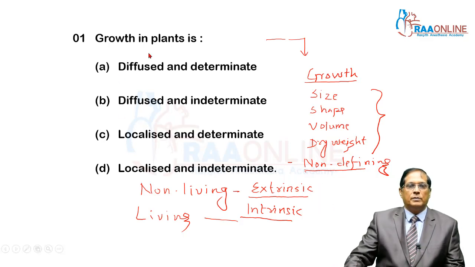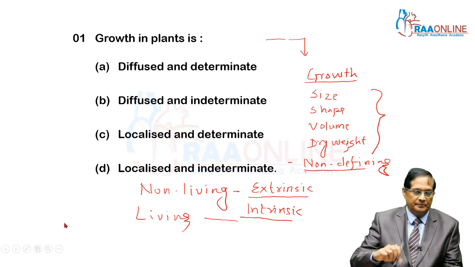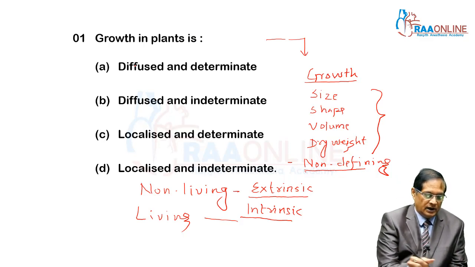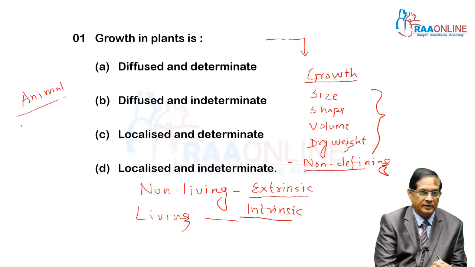Growth is performed by plant cells as well as animal cells. But growth in animal cells is diffused and limited.